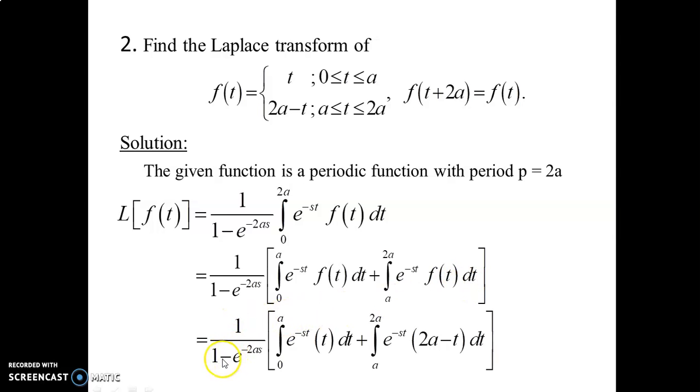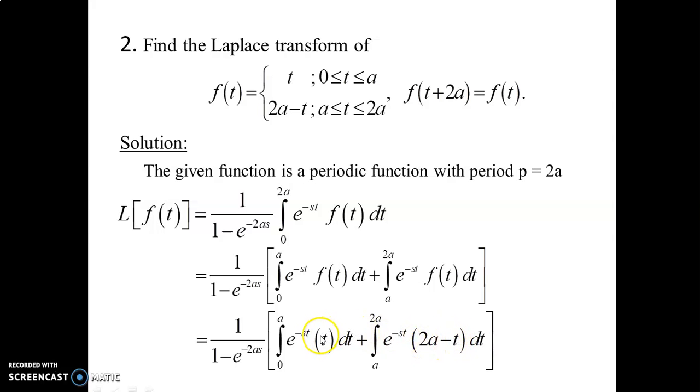In the interval 0 to a, the f of t function is t, and in a to 2a, the f of t function is 2a minus t.